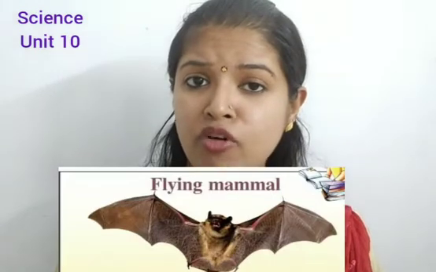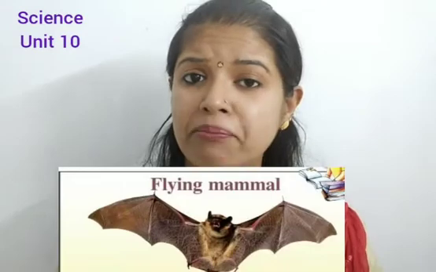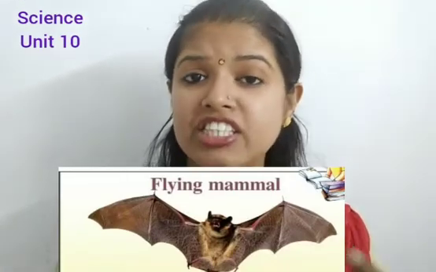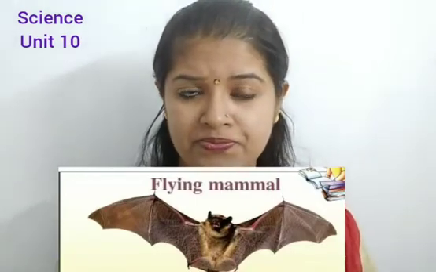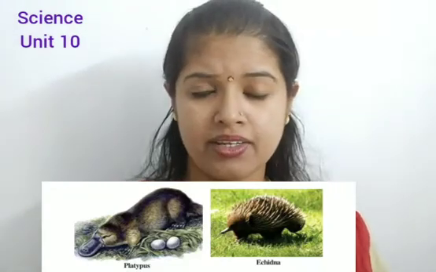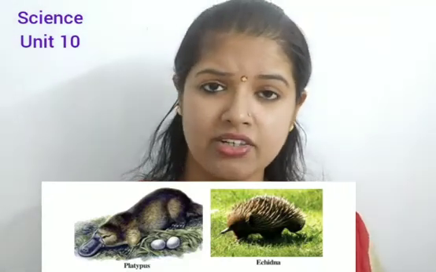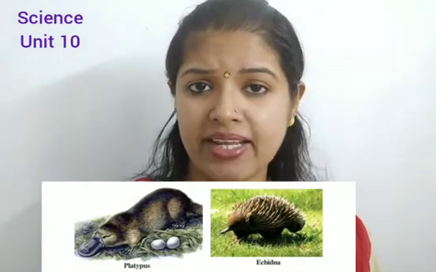Its webbed forelimb helps it to fly. It looks similar to a bird, but actually it is a mammal, which gives birth to its young ones and feeds them with milk. And among these mammals, there are some organisms which lay eggs. Some of them are platypus and echidna. These are the two animals which lay eggs and feed their young ones with milk.